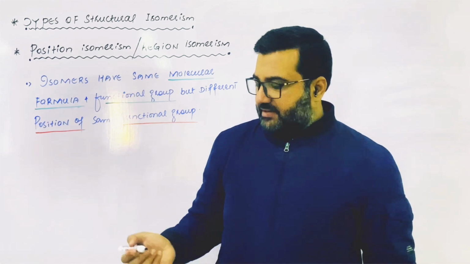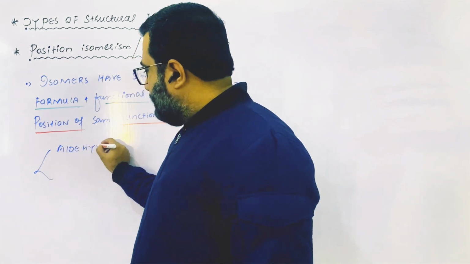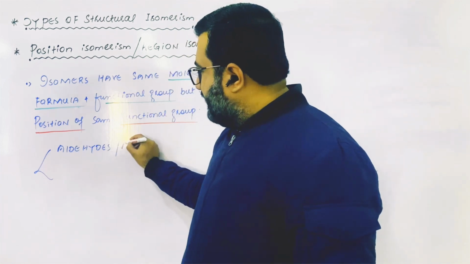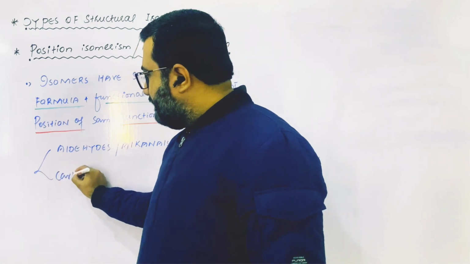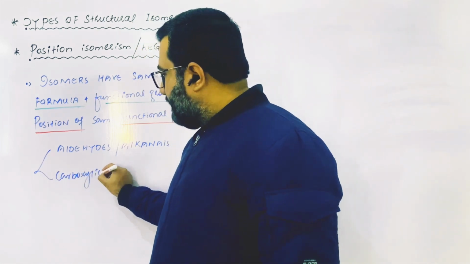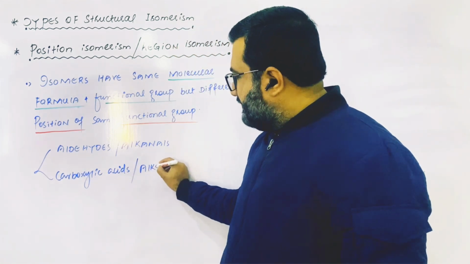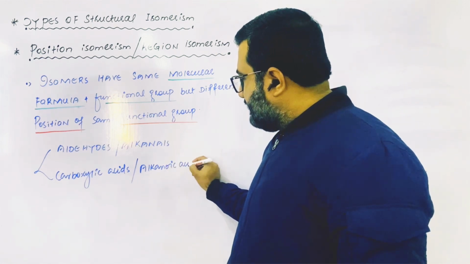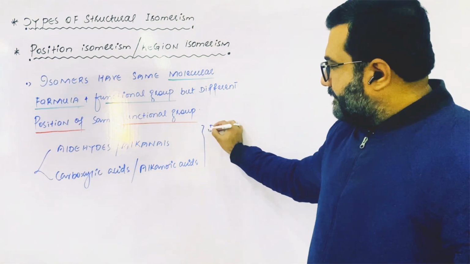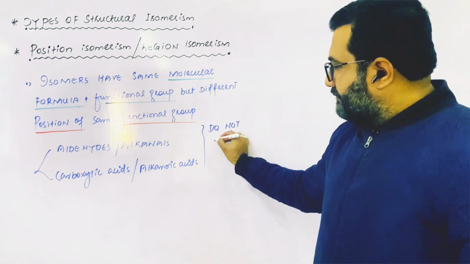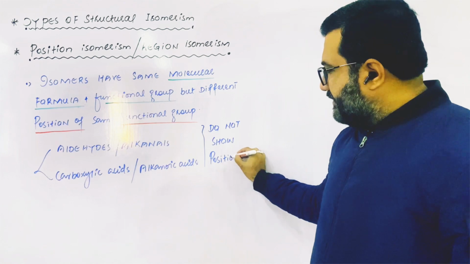In the same way, aldehydes, or IUPAC name alkanals, and carboxylic acids, IUPAC name alkanoic acids, these two classes also do not show position isomerism.